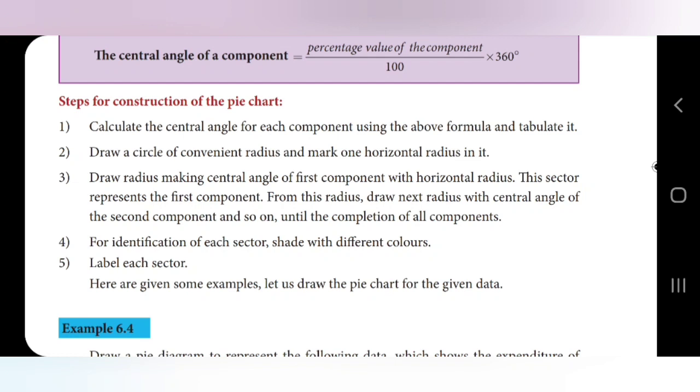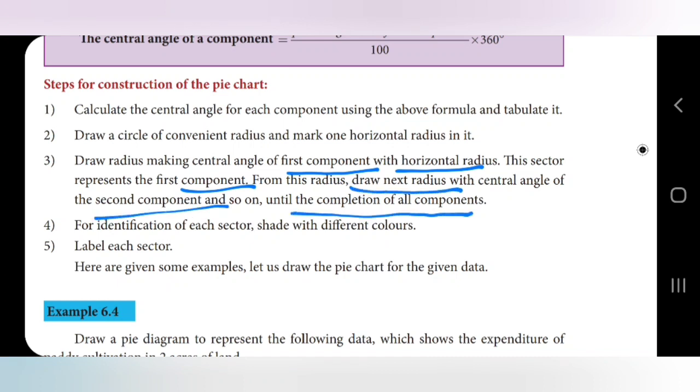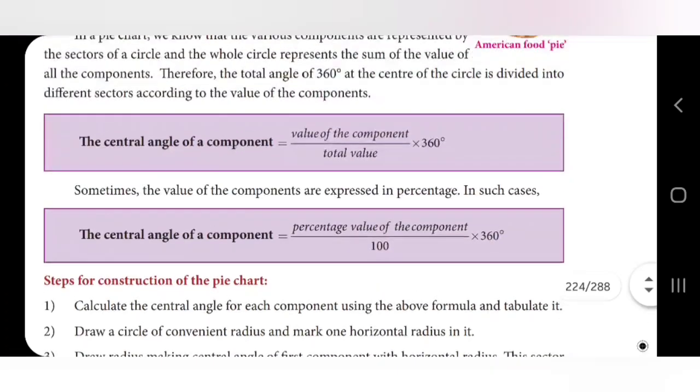Draw a circle of convenient radius and mark one horizontal radius in it. What is radius? It is the line from the center point to the circumference of the circle. So we need to draw a line. Draw a radius making the central angle of the first component with the horizontal radius. This sector represents the first component. From this radius, draw the next. Like that, we need to draw all the components according to the given values.